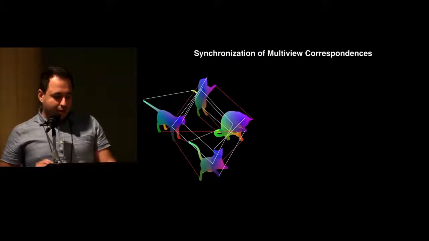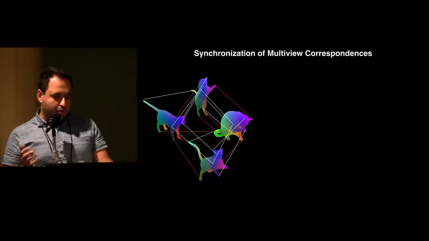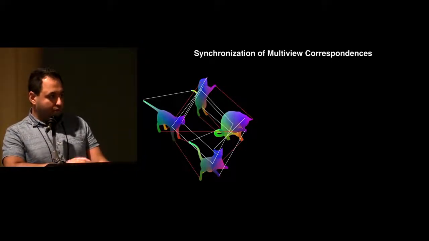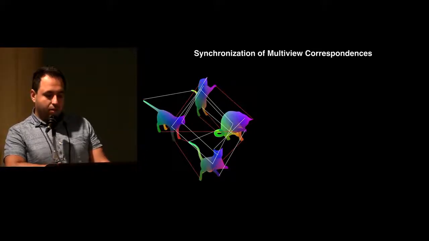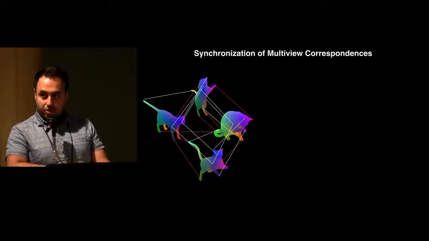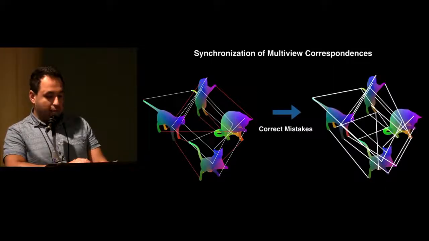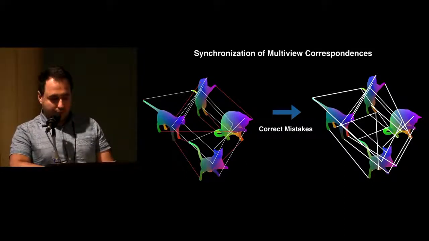So, hi everyone, this is Tolga, and I will present our joint work with my friend Umut on synchronizing multi-view matches. So, given a shape collection or image collection, many computer vision applications begin by establishing pairwise matches. And correspondences computed in this way are subject to noise and inconsistency when multiple of those are matched together. Exploiting the loop closures in such multi-view scenario, our goal is then to correct or improve these matches such that the resulting correspondences are cycle consistent.